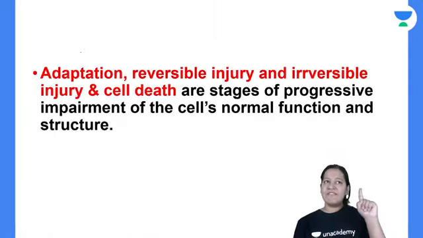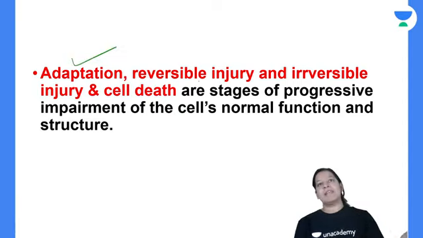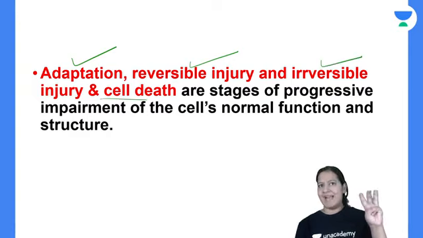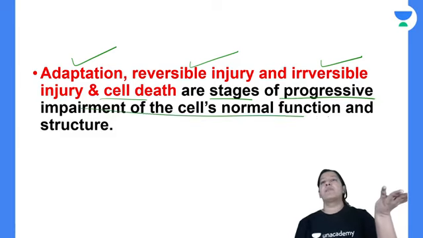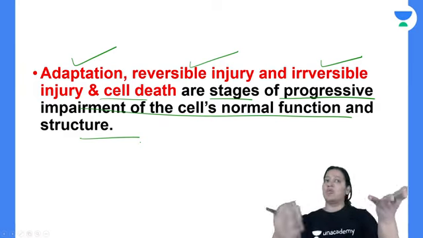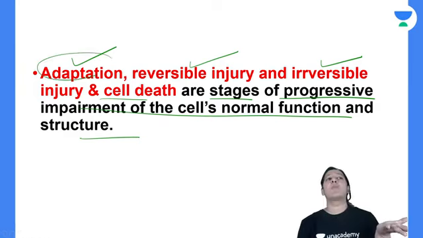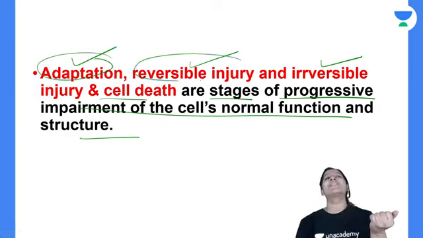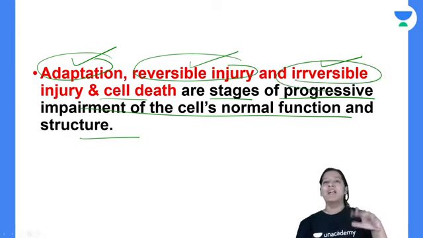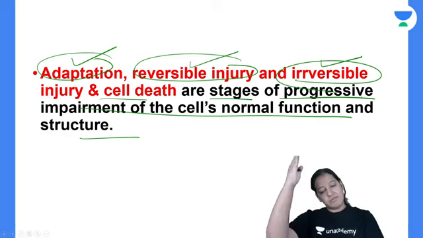So can I say, the first thing which takes place is adaptation. The second thing is reversible injury. The third and last thing is irreversible cell injury, also known as cell death. These are the stages of progressive impairment of the cell's normal structure and function. The cell's normal structure and function progressively change. A little change is adaptation. More change is reversible injury. If the cell has died, that is cell death, which is irreversible cell injury. These are progressive impairments of the same series.